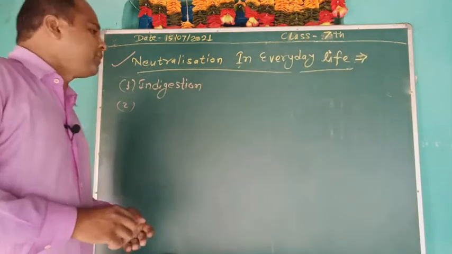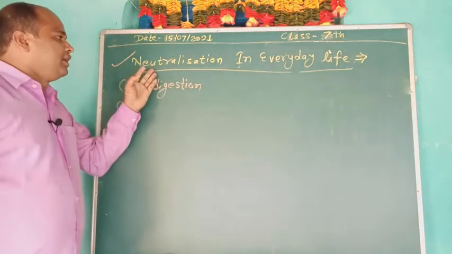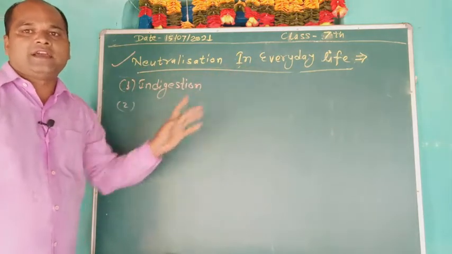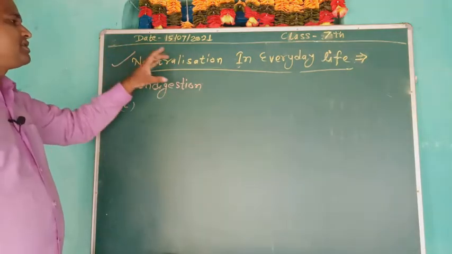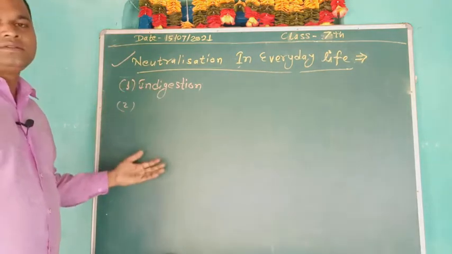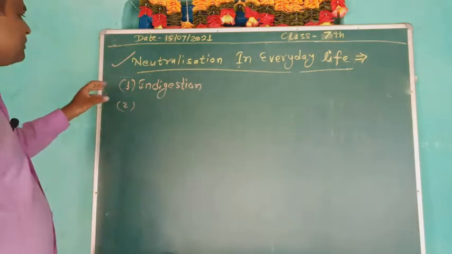And the next topic in this chapter is neutralization in everyday life. In this topic, I have introduced some subtopics.